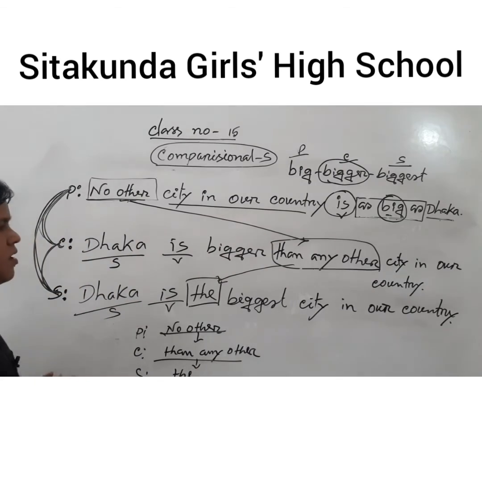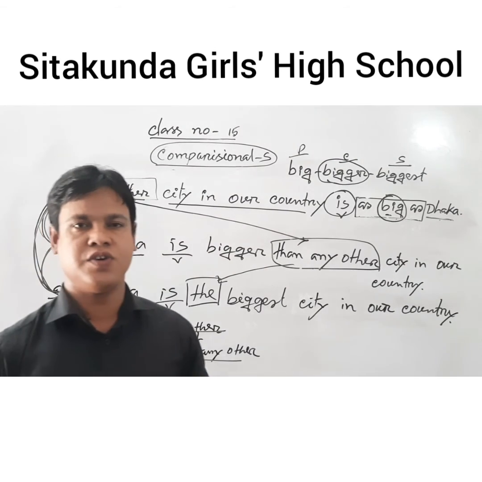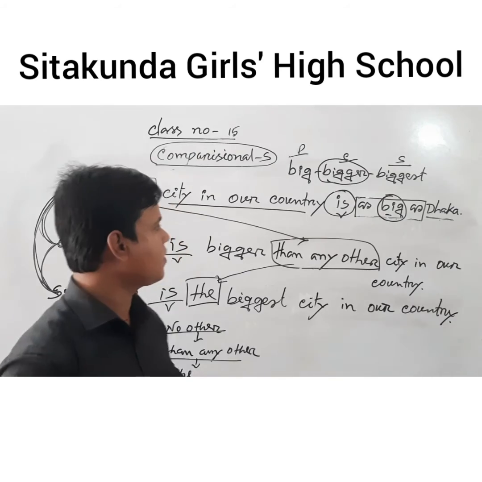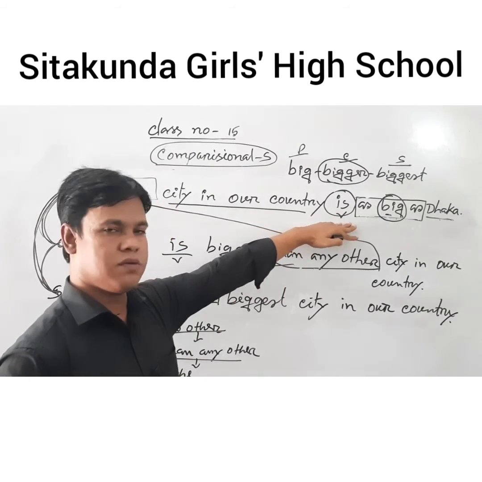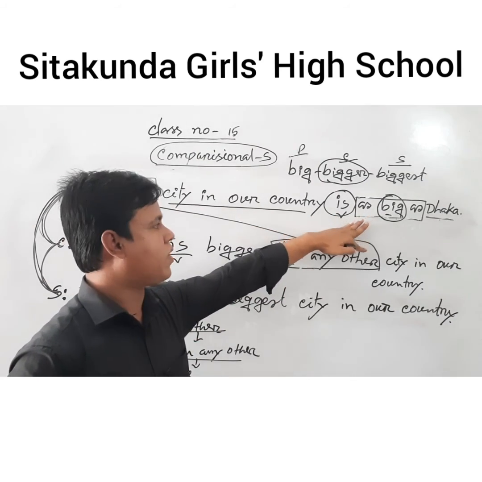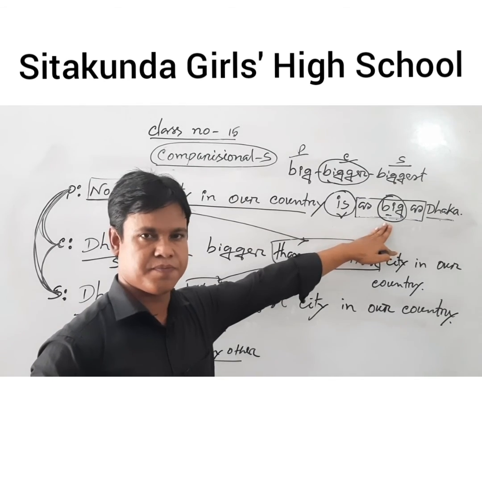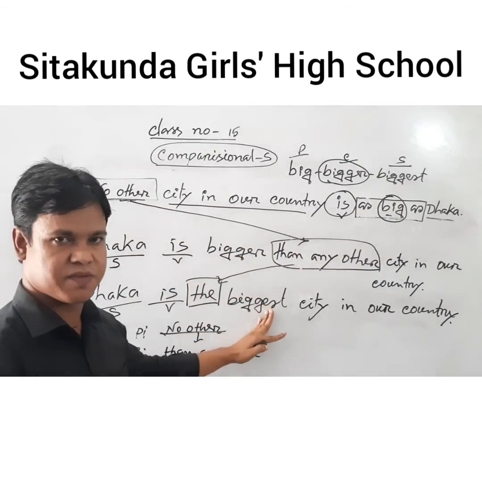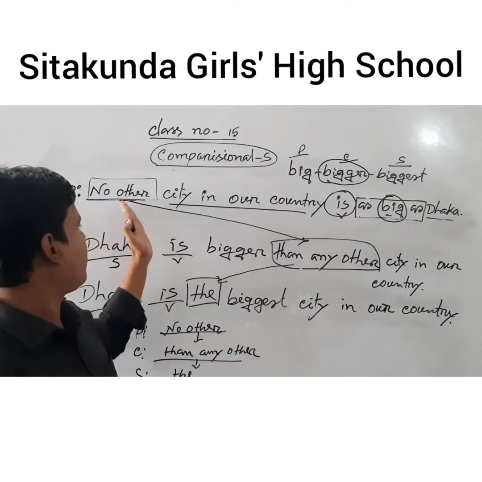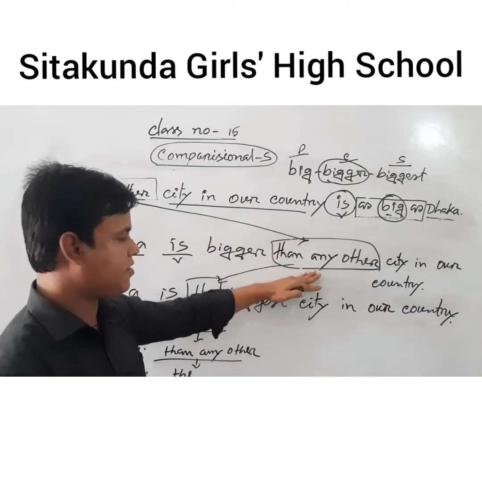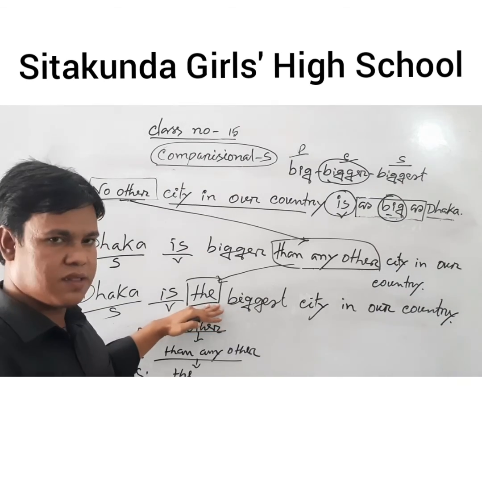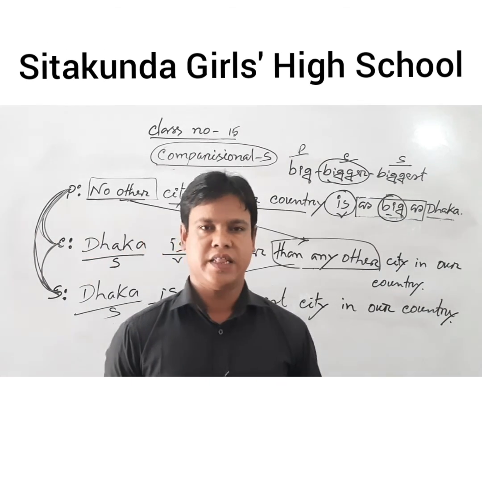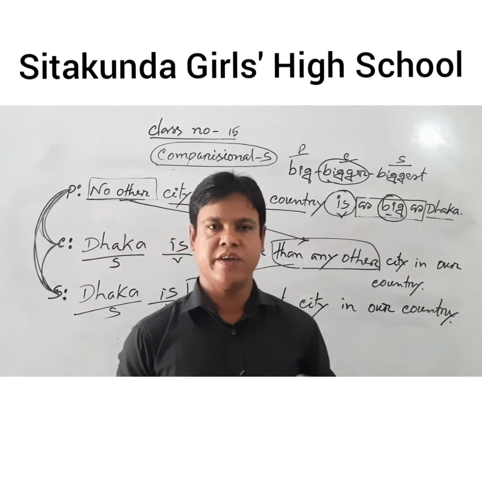The students, I think you have understood better. We have to know the position of the adjective: positive, comparative and superlative. And for no other, we have to use any other, and for no other, we have to use the in the superlative. Dear students, I think you have understood the class very well.